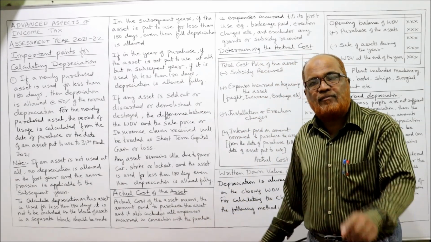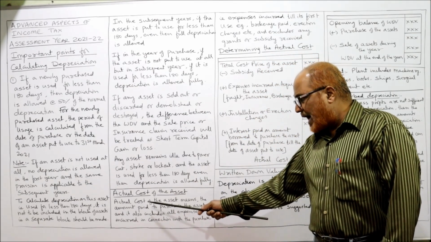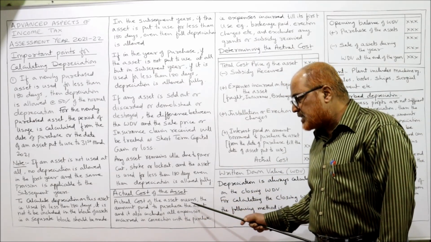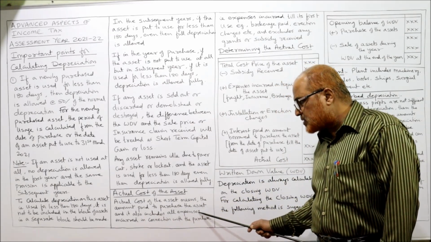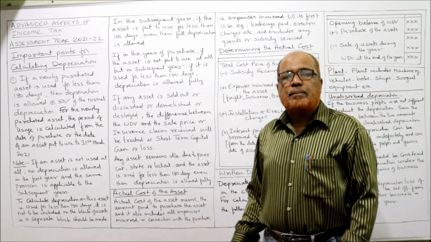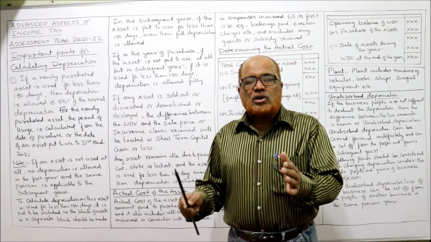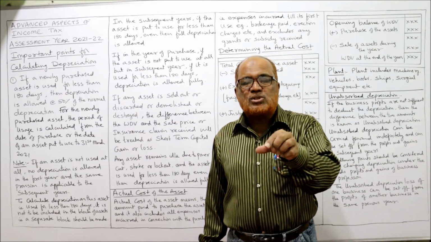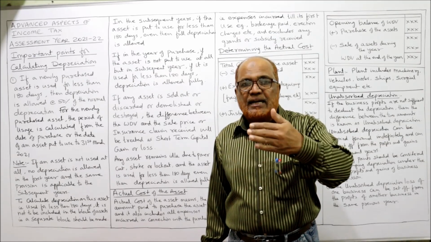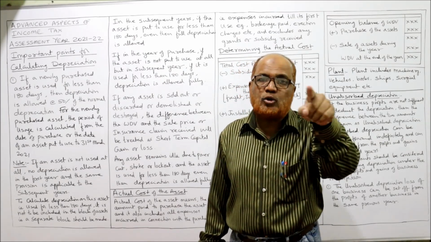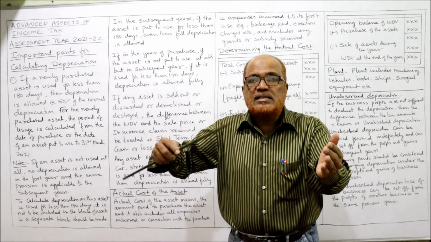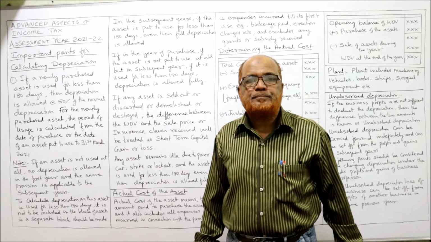Here I am explaining, very frequently in examination they will ask. So actual cost of the asset means the amount paid for purchasing the asset, and it also includes all expenses incurred in connection with the purchase. That means actual cost means the purchase price of the asset, and it includes all incidental expenses related to purchasing the asset.